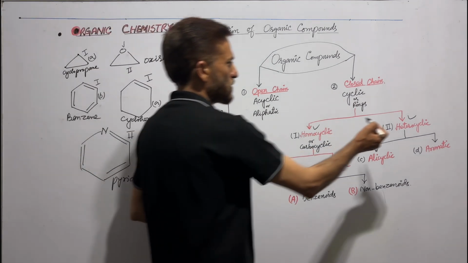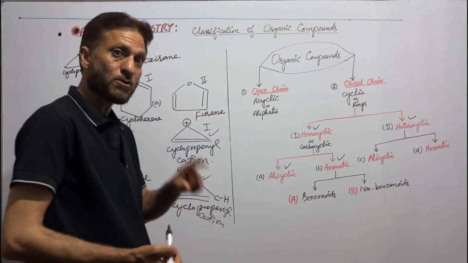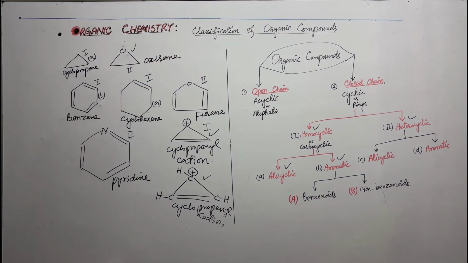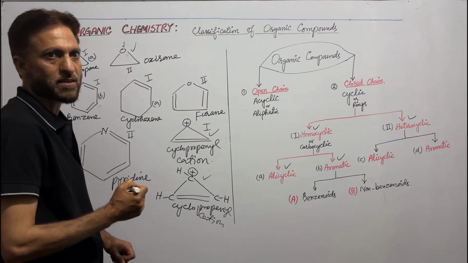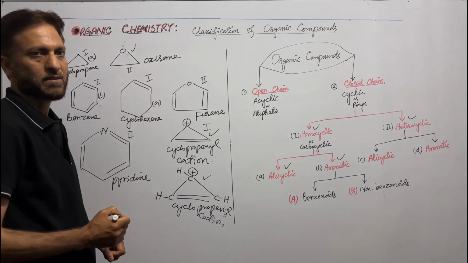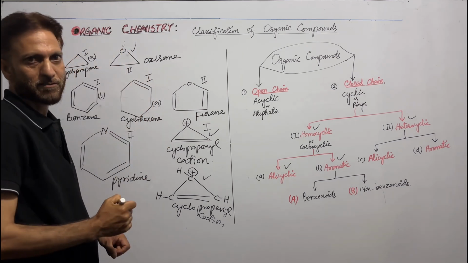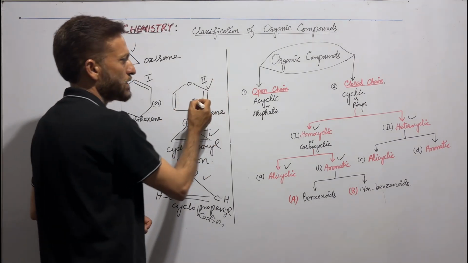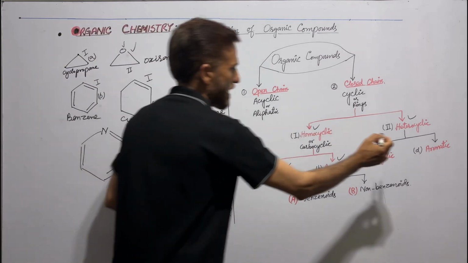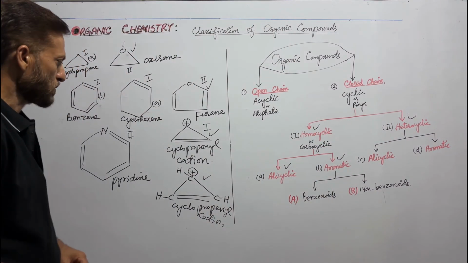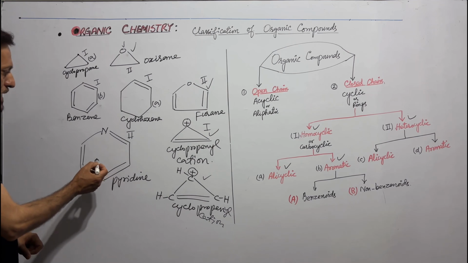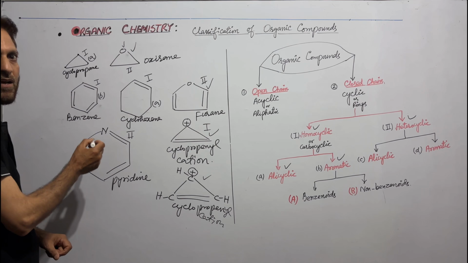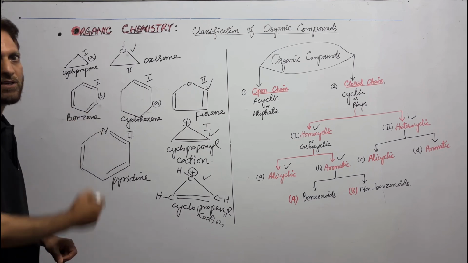Now, heterocyclic organic compounds are also of two types. Number one is alicyclic, number two is aromatic. Oxirane is heterocyclic, but it is also alicyclic heterocyclic organic compound. Similarly, we have this furan, it is also heterocyclic, but it is heterocyclic aromatic organic compound. We have this pyridine. Pyridine is also heterocyclic, but it is heterocyclic aromatic organic compound.